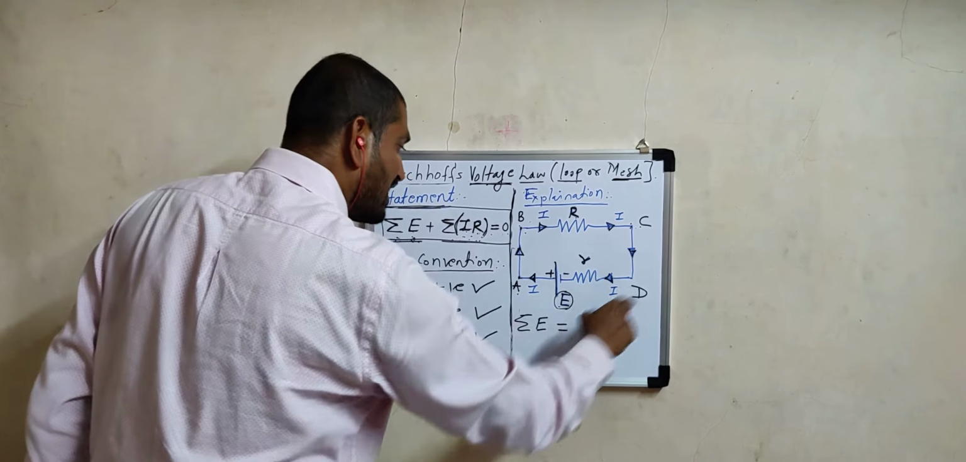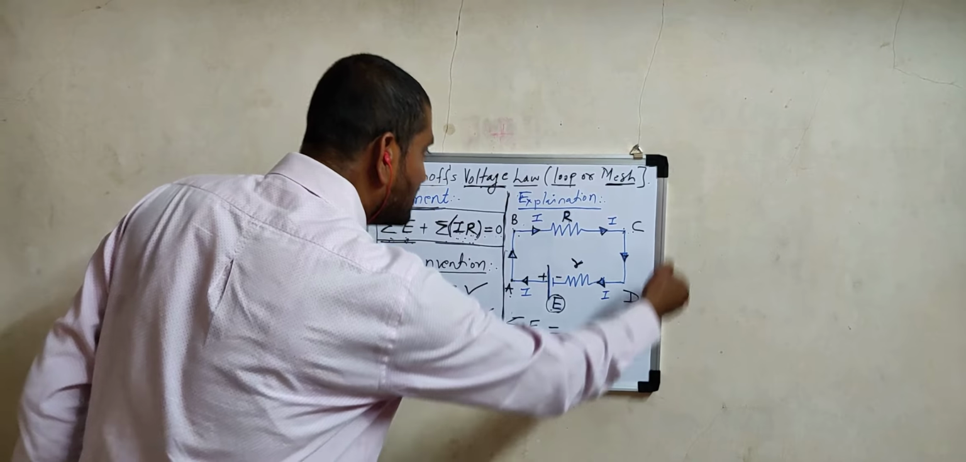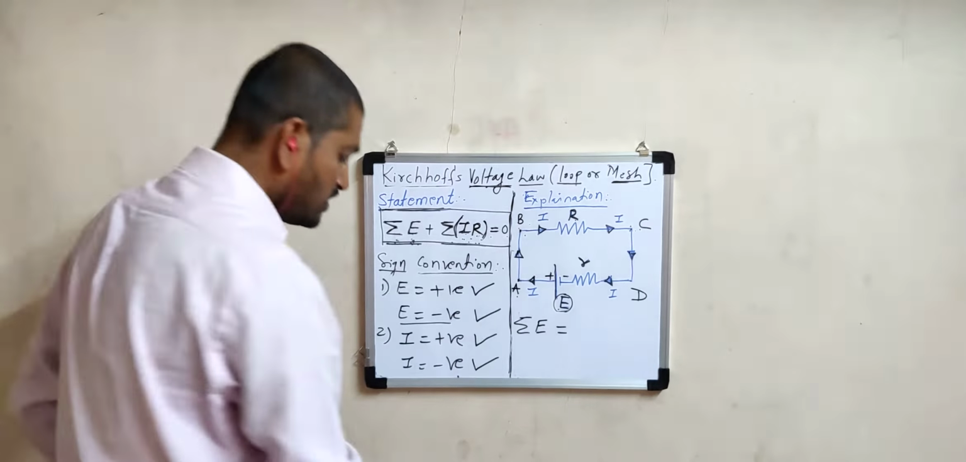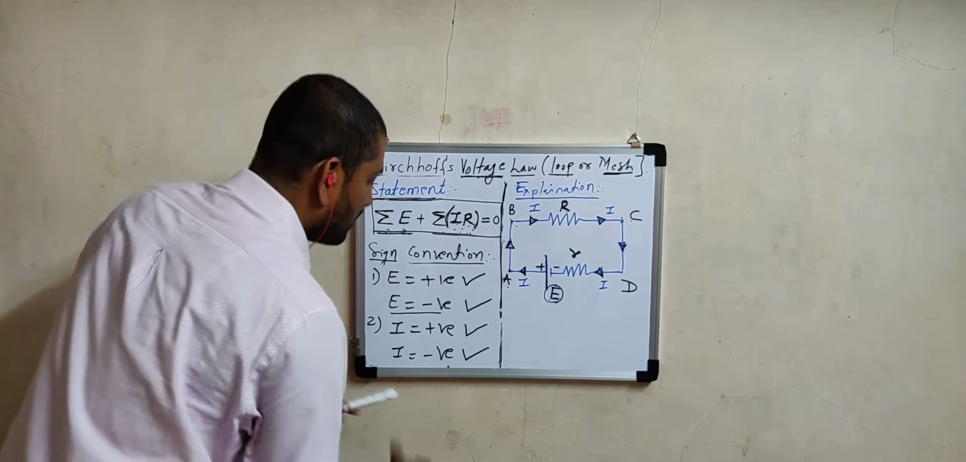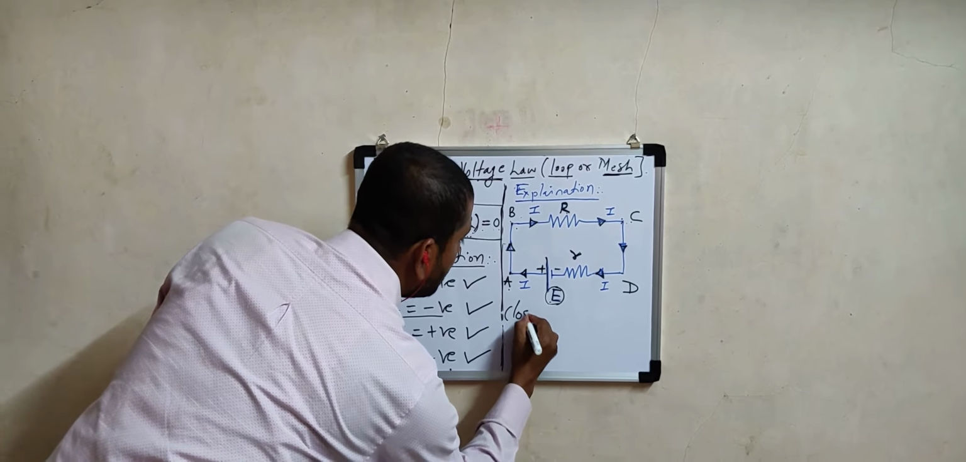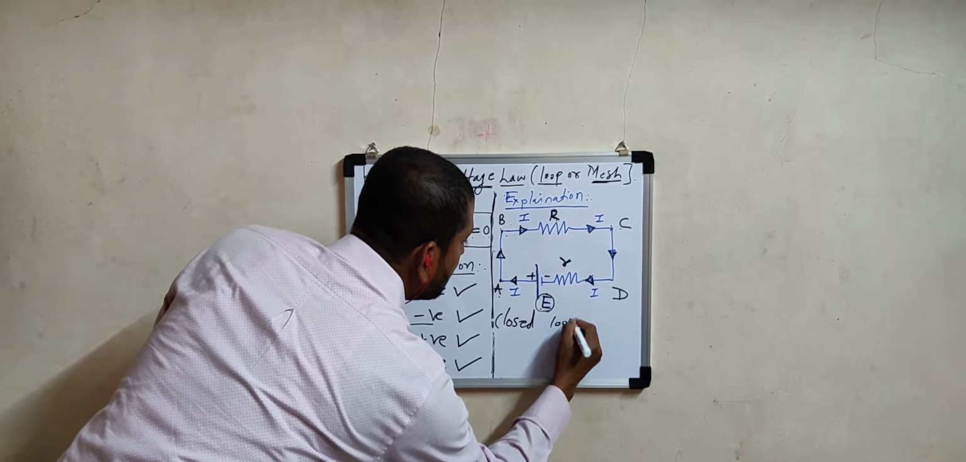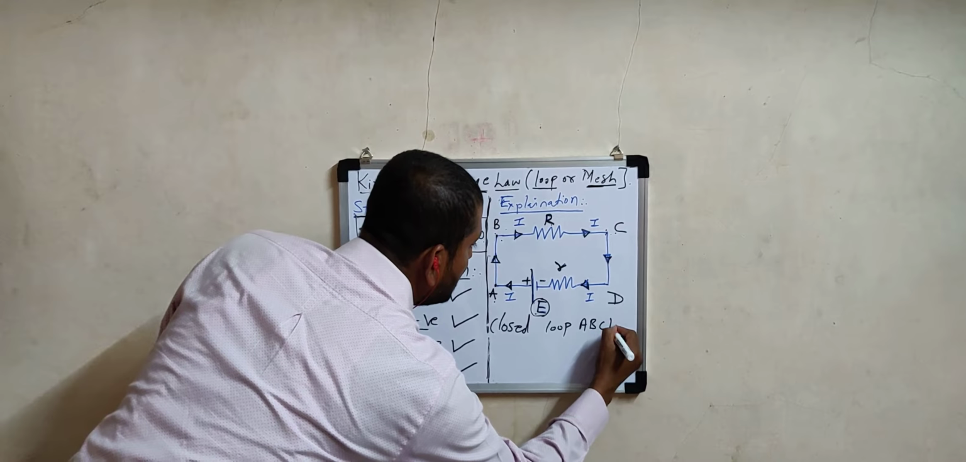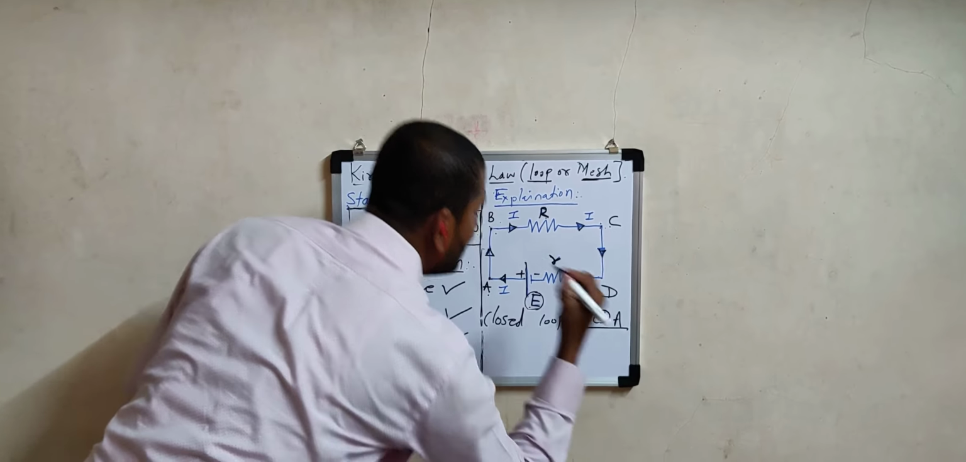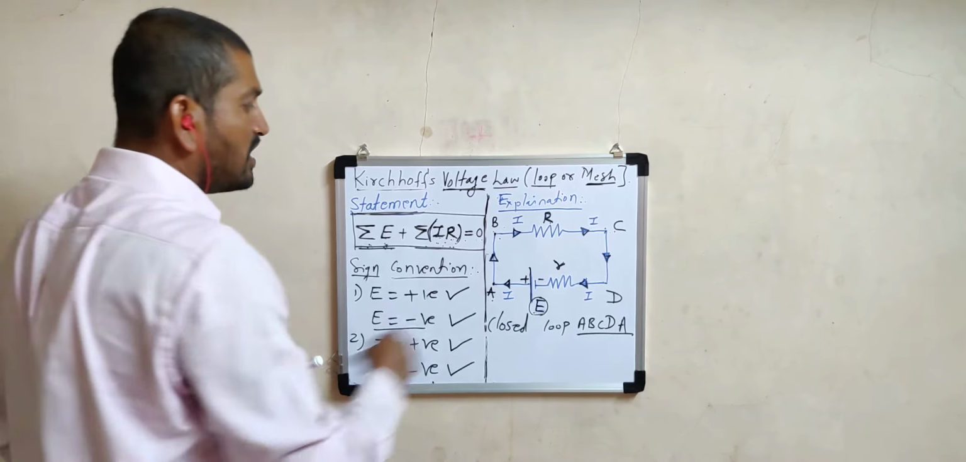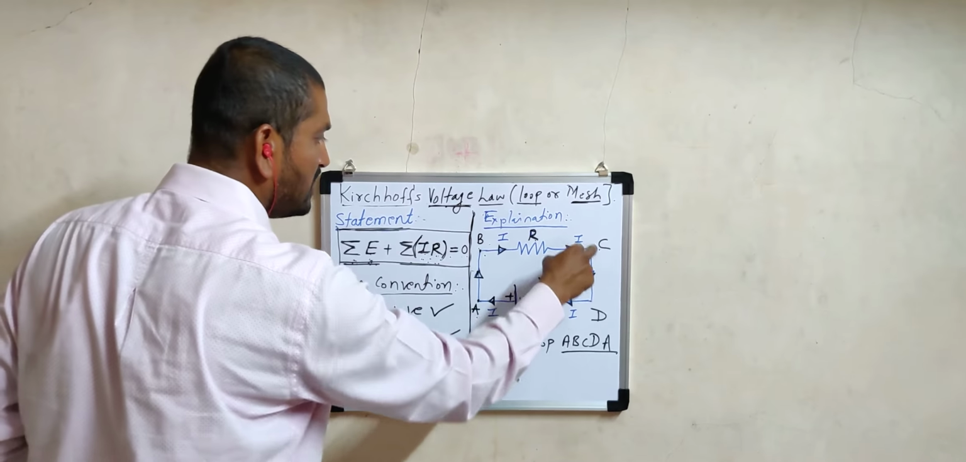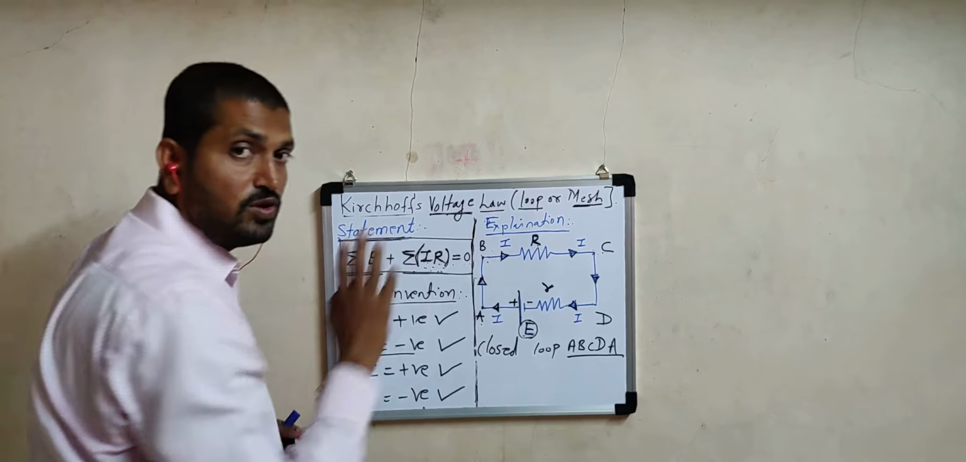It is not necessary that the loop should be considered clockwise. You may consider anti-clockwise also. Suppose we consider here a closed loop A, B, C, D, A. This is a very, very important consideration of the loop. We started with point A, A to B, B to C, C to D, D to A. The complete loop should be there.